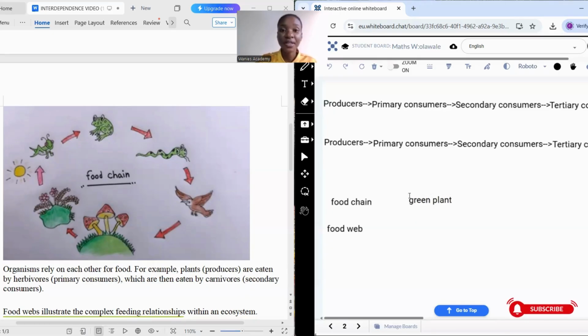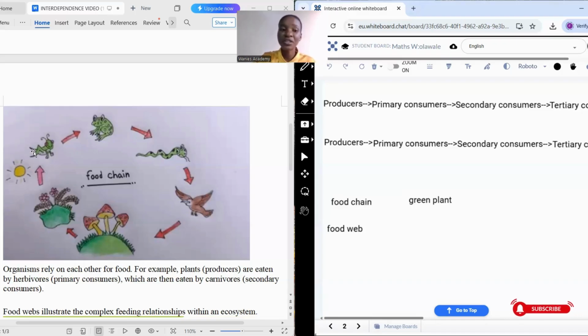Green plants are basically the producers in an ecosystem because they get direct energy from the sunlight. As you can see in this diagram, it is getting its energy from the sunlight and it has more energy than any other consumer in the ecosystem. So next comes the primary consumer. This is a green plant. What can feed on a green plant? Very correct. A grasshopper, you guessed right. So a grasshopper can feed on the green plants.